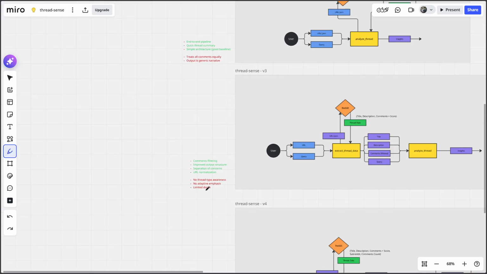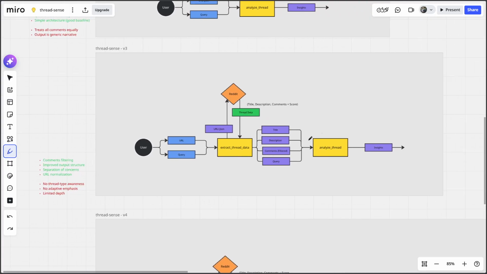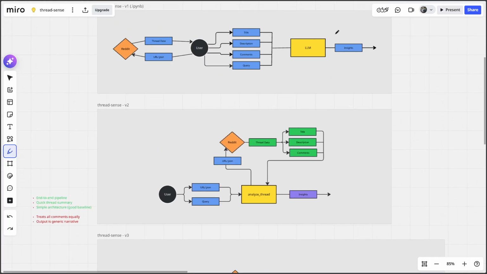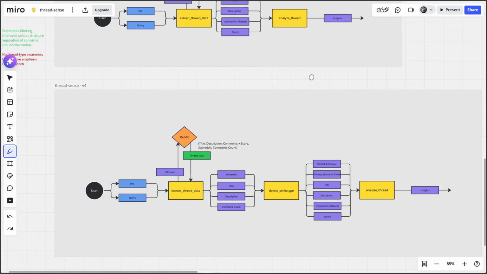So we have to bring in that kind of adaptiveness, and due to these two reasons, our final insight is still lacking depth, right? Of course, we moved to this variant where we structured the prompt better to bring in a more structured and insightful response. But even then, because of the first two reasons, our insights are still lacking, and that's what we'll try and resolve in the next version, right?